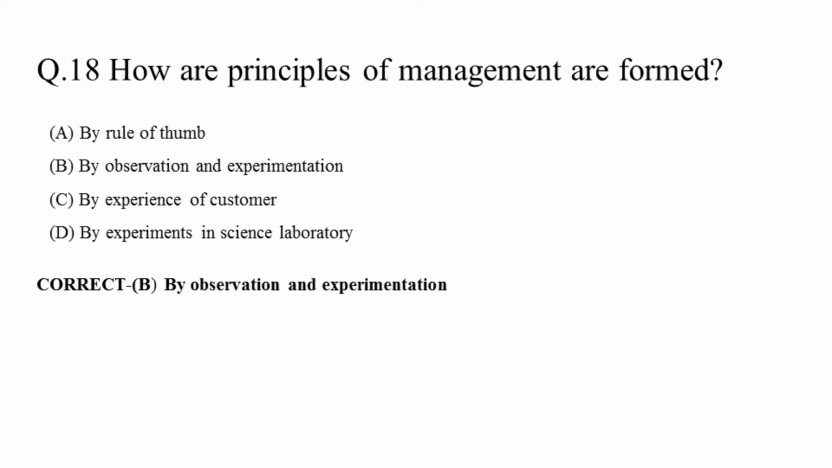Question 18. How are principles of management formed? Options are by rule of thumb, by observation and experimentation, by experience of customer, by experiment in science laboratory. Correct answer is by observation and experimentation.